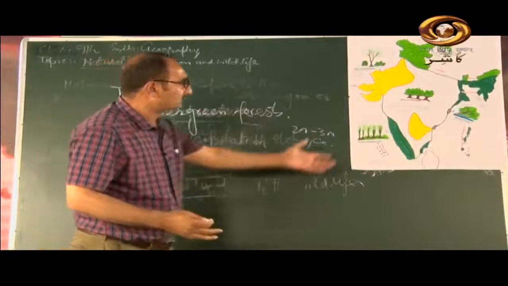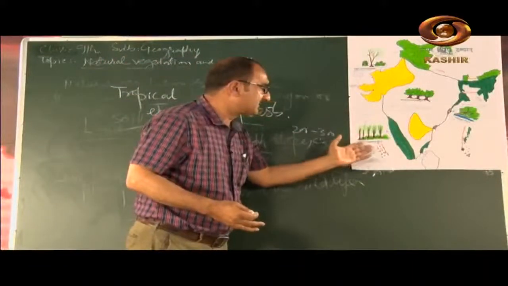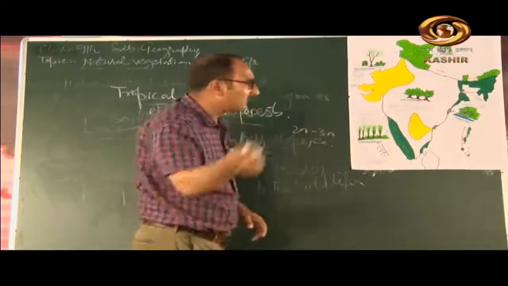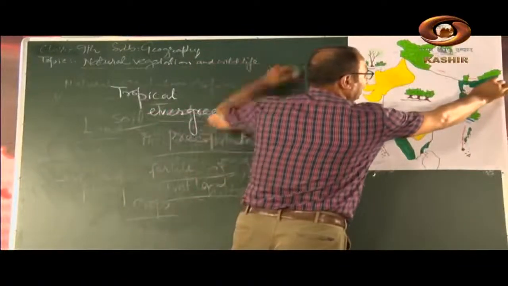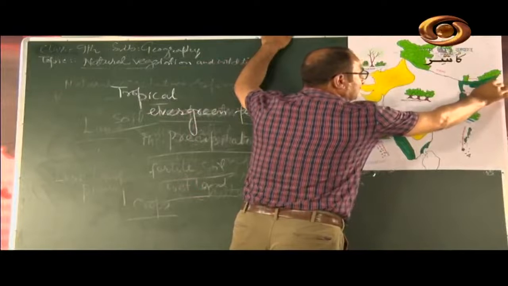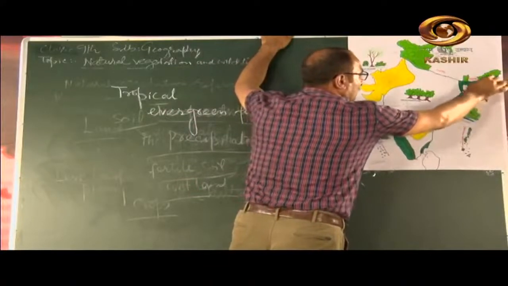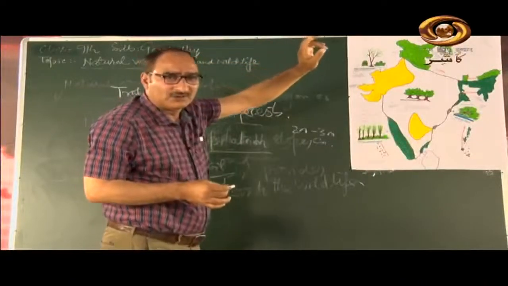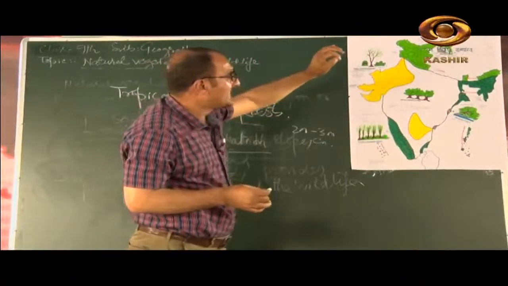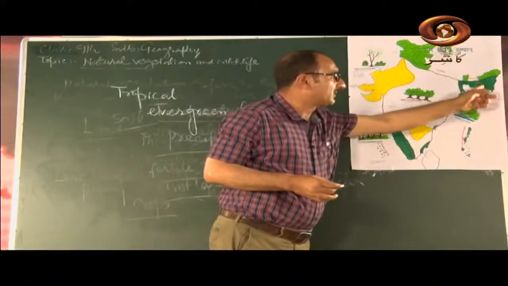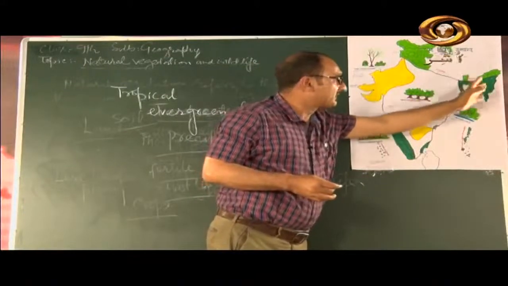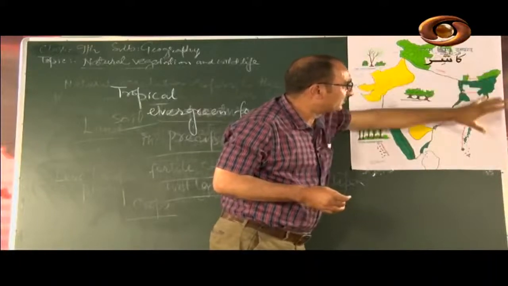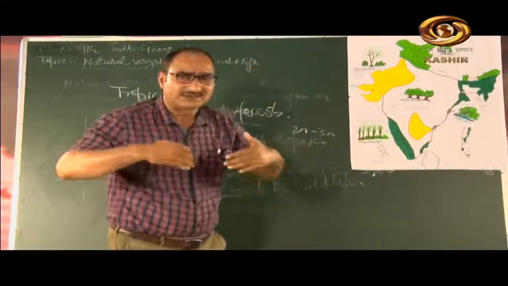So the Western Ghats have tropical evergreen forests, and tropical evergreen forests are also found in the northeastern parts of the country. Here are Nagaland, Mizoram, Manipur, Meghalaya, Tripura. These are called the northeastern states of India. I have shown this portion here. Evergreen trees are grown in these states.